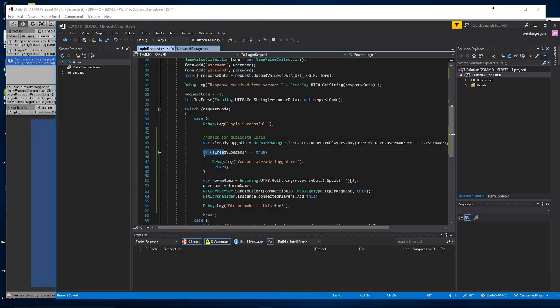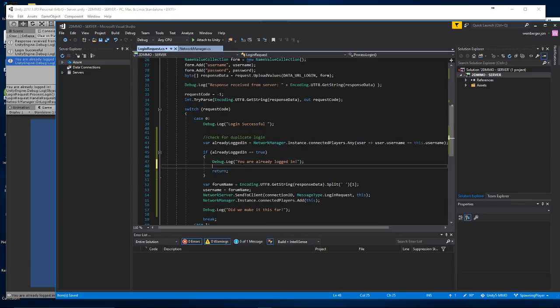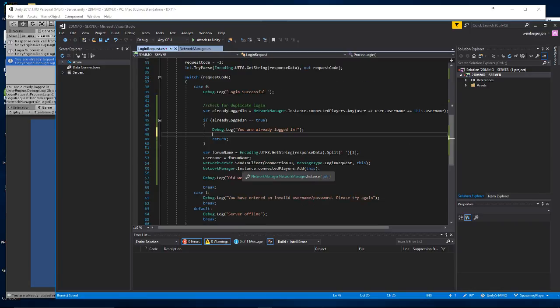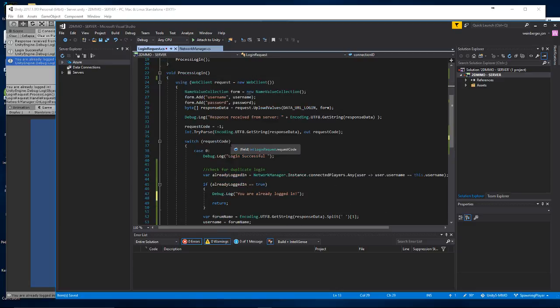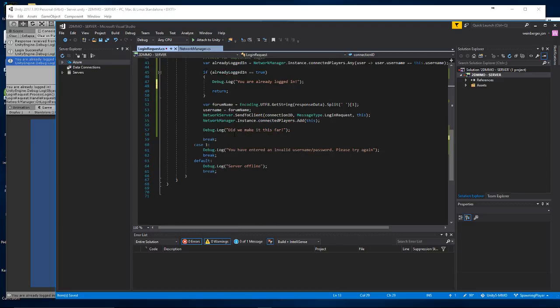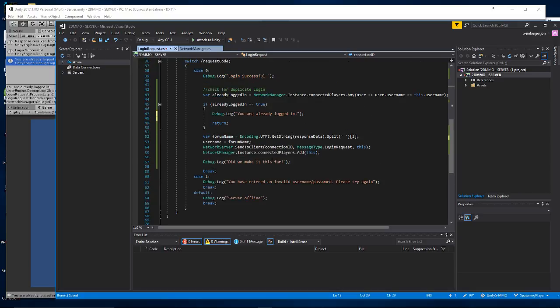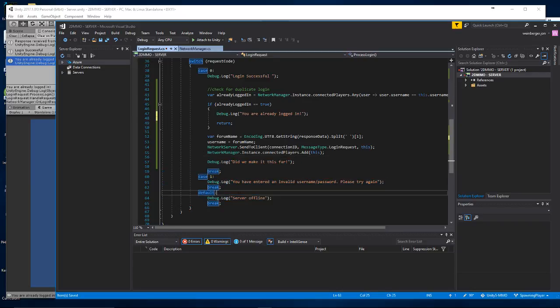So if alreadyLoggedIn is true, Debug.Log, you're already logged in, and here we need to send back something to the client to let them know that, hey, you're already logged in. So the best way to do this is going to be, oh, you know what? You have entered an invalid. Oh, this is on the user. So I need to actually do that for all of these, right? I need to send something back.